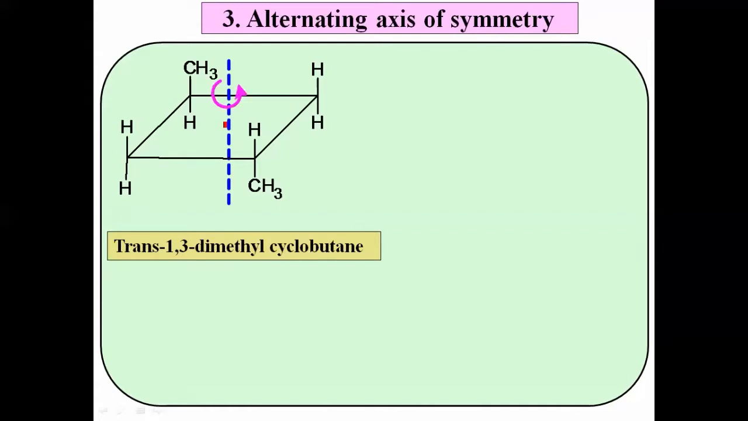ओके, and it should be rotated through an angle 360 upon n. एवढ्या अँगल मधून रोटेट करायचा आहे. n is any integer. It may be 1, 2, 3 etc. Suppose n is equal to 2 and we have to rotate that molecule by an angle 180 degree. 360 upon n म्हणजे त्याला 180 मधून आपण रोटेट करणार आहोत. आपलं टार्गेट लक्षात आलं का बघा.